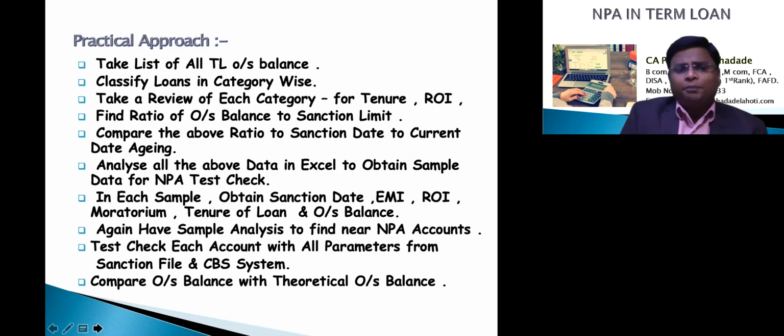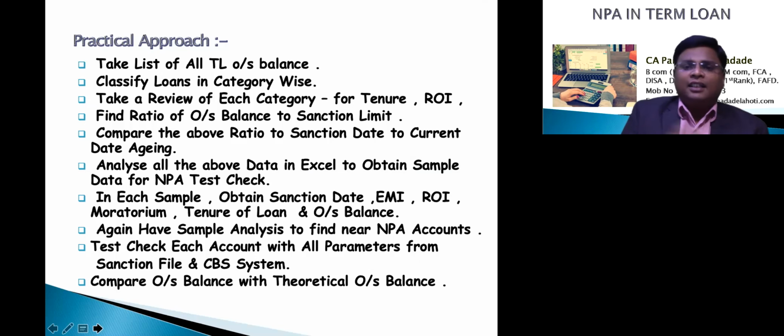Then find out the ratio of outstanding balance to the sanction limit, meaning that if you have taken a 1 lakh rupees loan and the outstanding balance is 80,000, it means you have paid 20% of your debt towards the principal amount. So find out this ratio. You will come to know with this analysis that certain loans have been paid a certain percentage of the sanction limit.